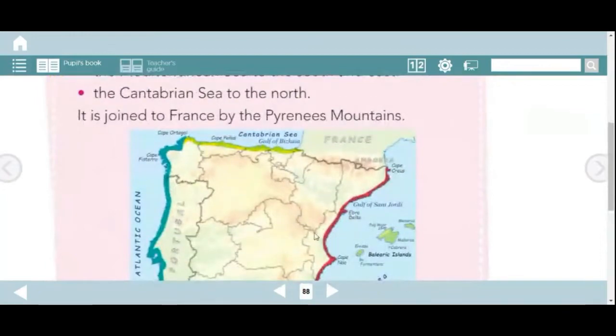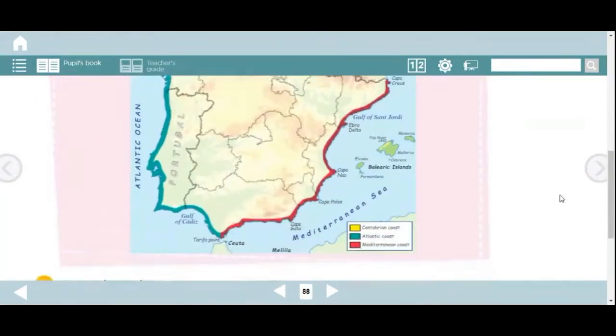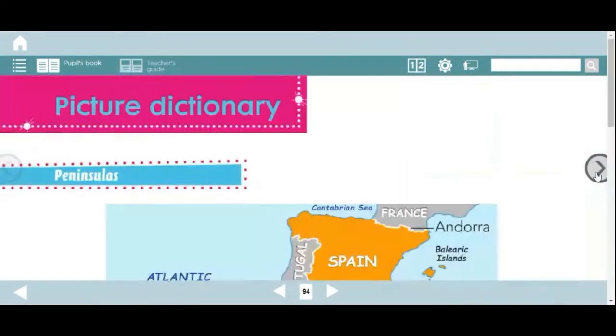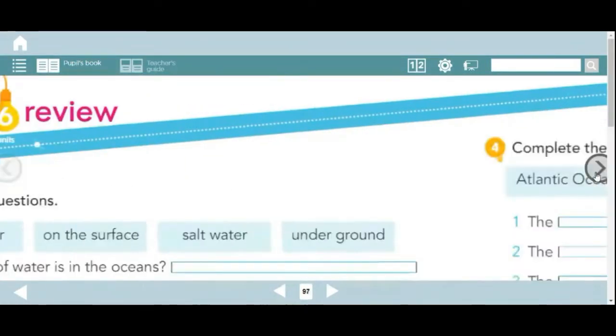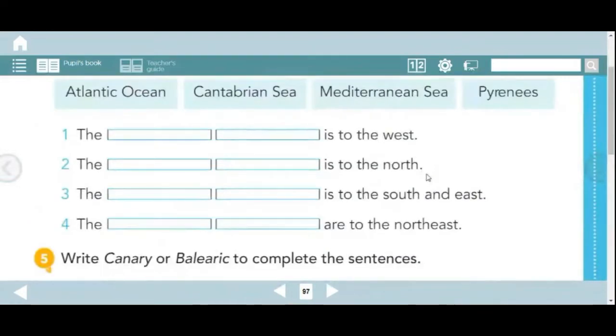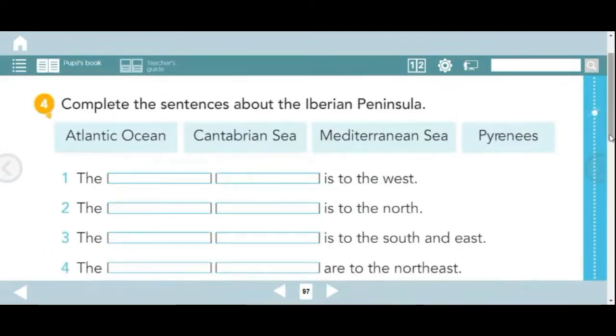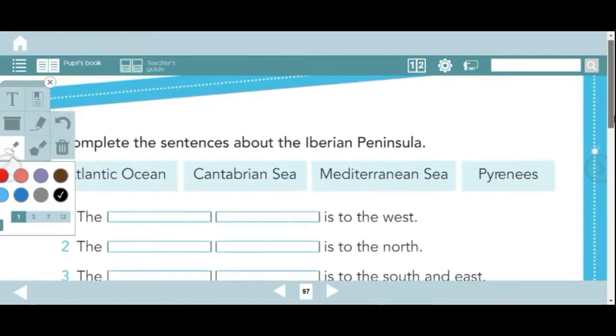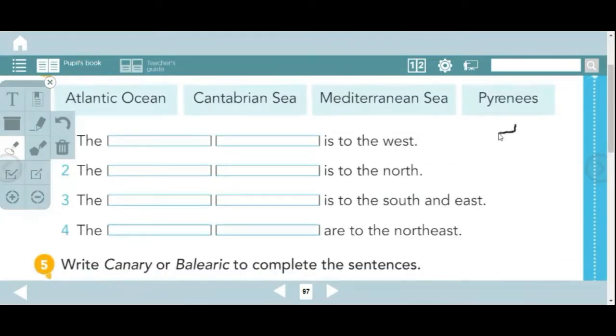You can take a look at the map, and then when you finish, go back to page 97 and you can do the activity. So we have to use Atlantic Ocean, Cantabrian Sea, Mediterranean Sea, or Pyrenees. The first thing you have to do, if you want, you can draw your own Iberian Peninsula. I'm going to draw it more or less.